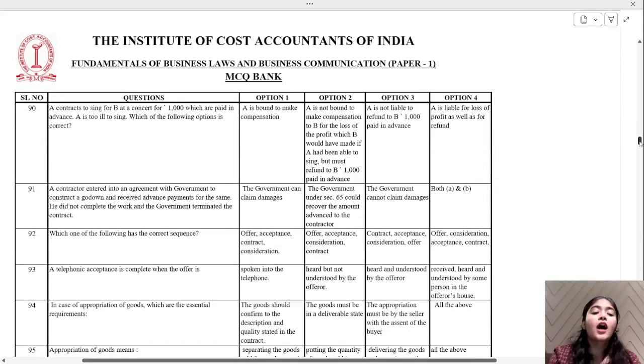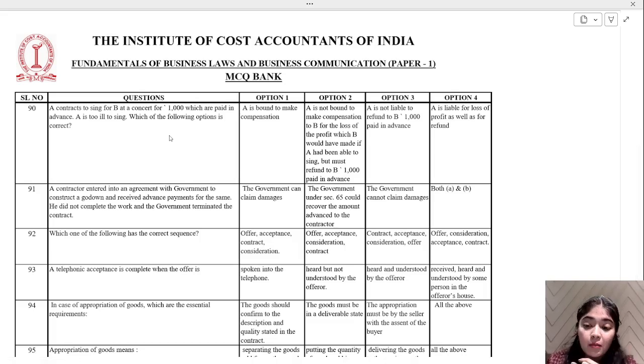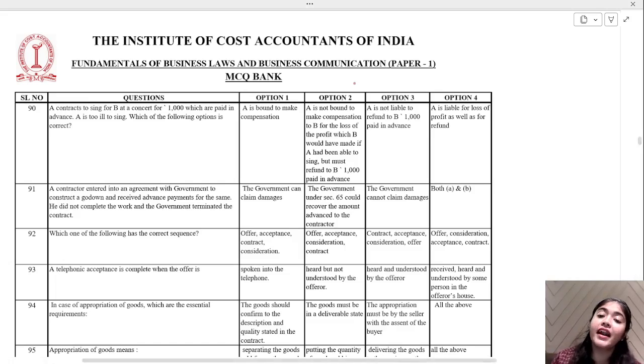A contracts to sing for B at a concert for 1000, which was paid in advance. A is too ill to sing. Which of the following options is correct? A is bound to make compensation. A is not bound to make compensation to B for the loss of profit which would have been made if A had been able to sing, but must refund the 1000 paid in advance. That is the correct option. You have to refund the advance. If some profits were going to be gained, you are not going to refund that.